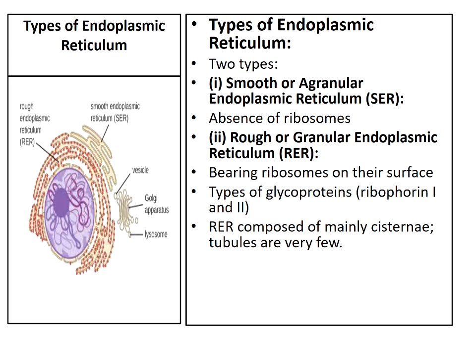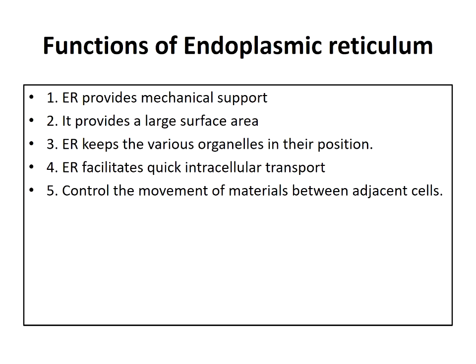So this is about the types of endoplasmic reticulum. So next is the functions of endoplasmic reticulum. First function, endoplasmic reticulum provides mechanical support to the cytoplasmic matrix. So it is going to help in the support. Second one is it provides a large surface area for the synthesis of various materials, for the synthesis of some